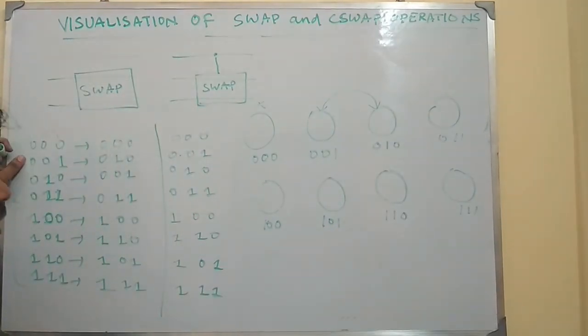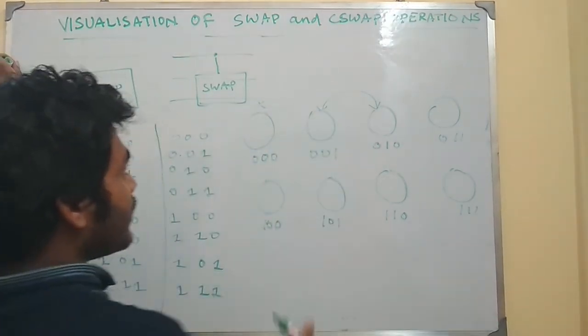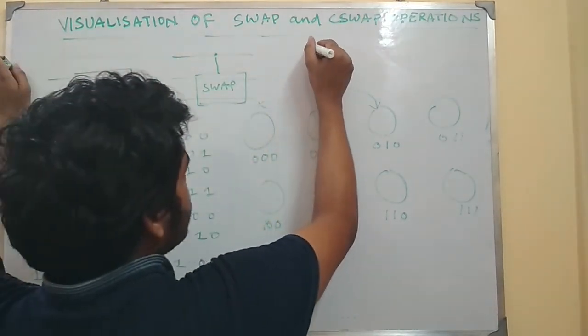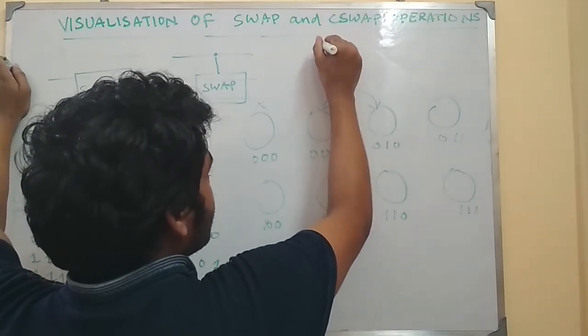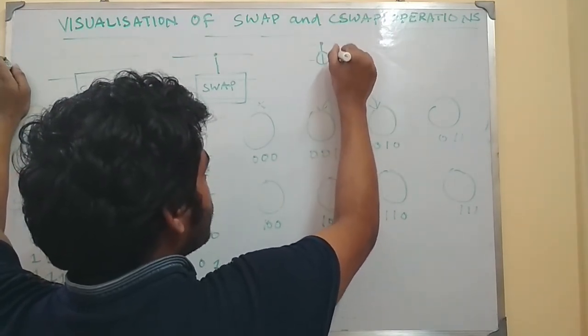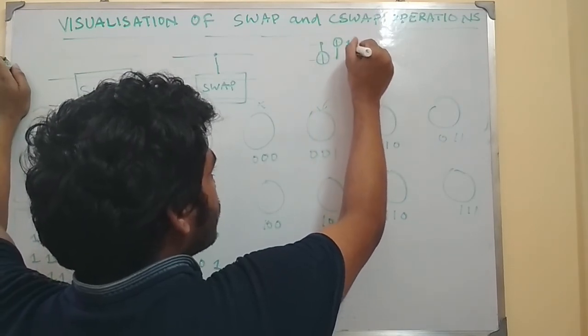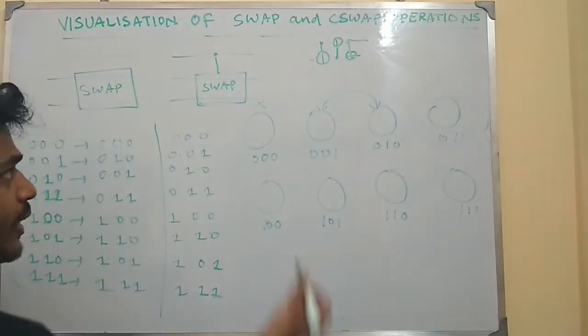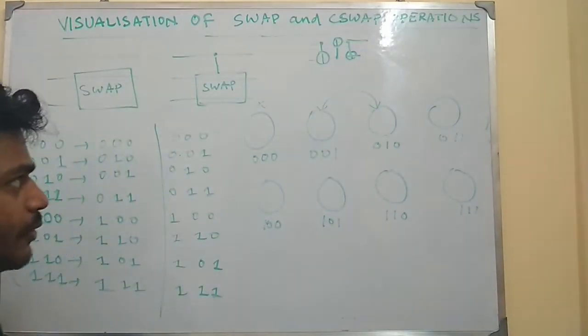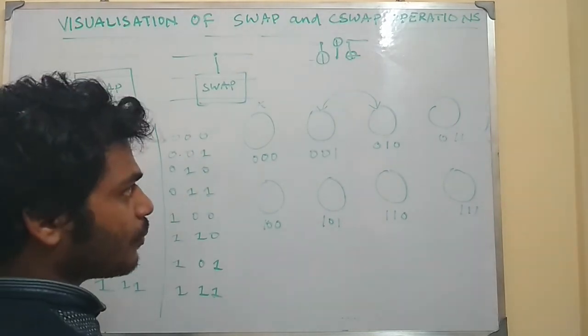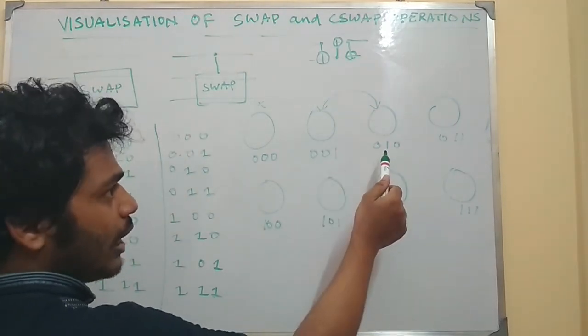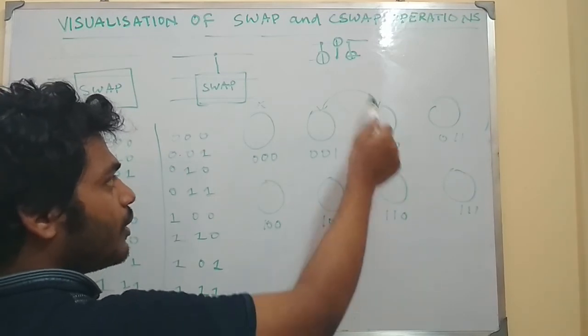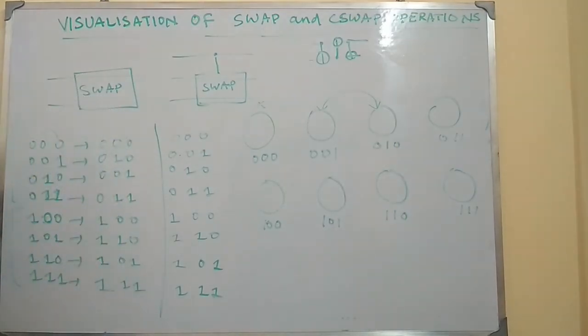Also we can ask the question, why can the swap operation be called a reversible gate? Because the swap operation consists of 3 CNOT gates: one from 1 to 2, then 2 to 1, and then 1 to 2. And we know that CNOT gates are reversible gates. Hence, in total, the swap gate is a reversible gate. So when the swap operation operates on 001, we get 010, and when the swap operation operates on 010 again, we get 001. Okay, now let us proceed.